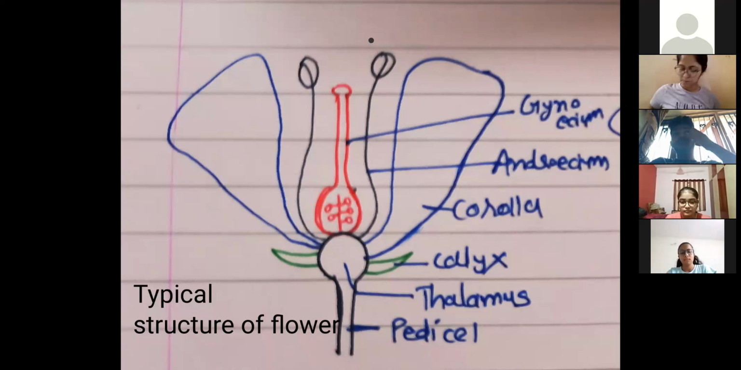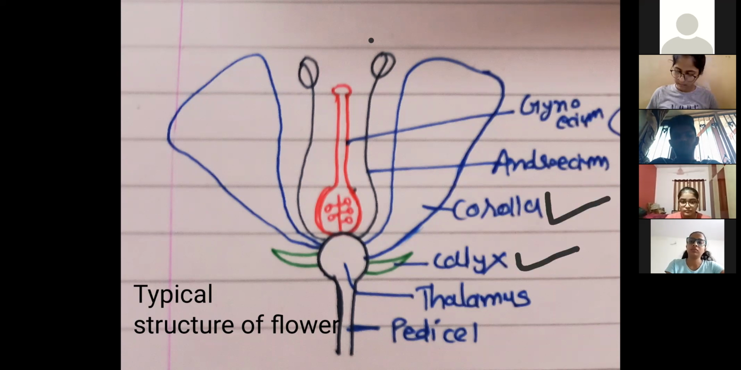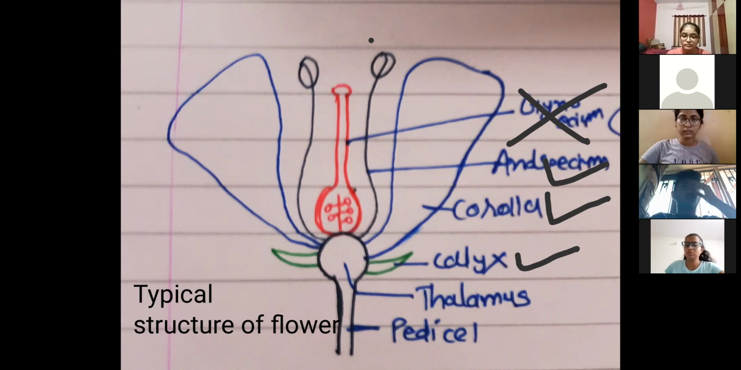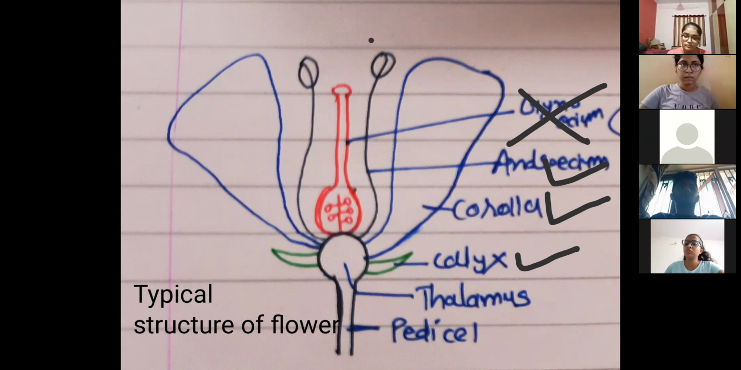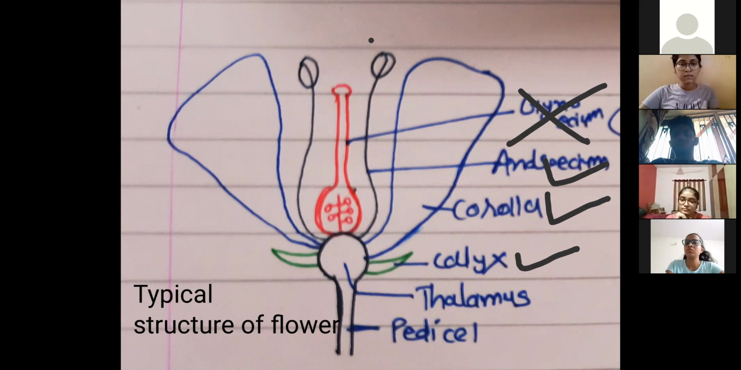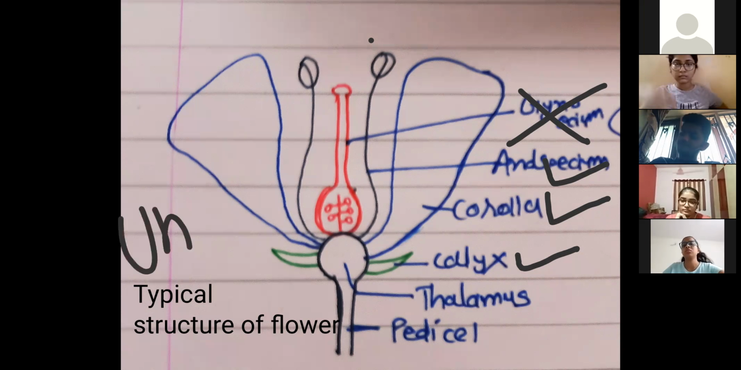Now next point: in some flowers, calyx is present, corolla is present, androecium is present, but gynoecium is absent. So can I say that this flower is a unisexual flower? Only a single sex, the male sex, is present. Yes, okay. So out of androecium and gynoecium, if any whorl is absent, we call it a unisexual flower.